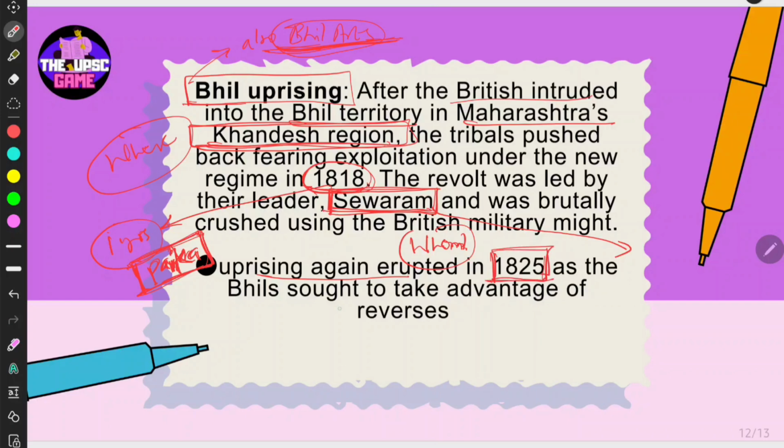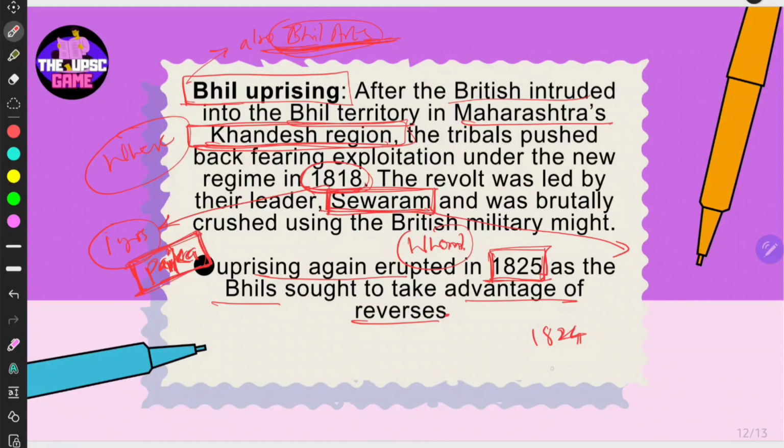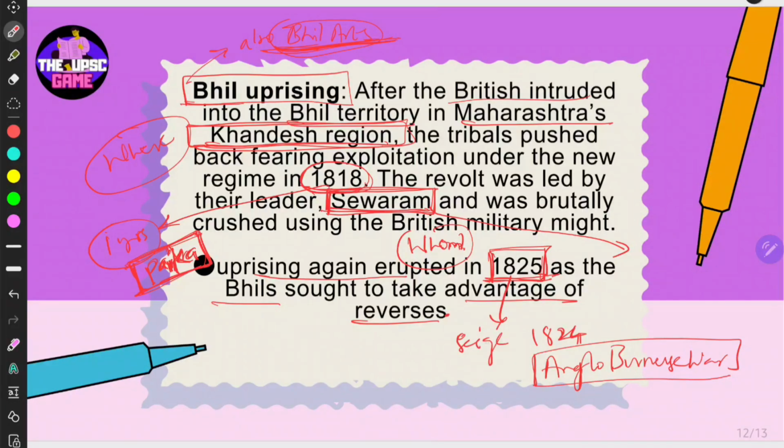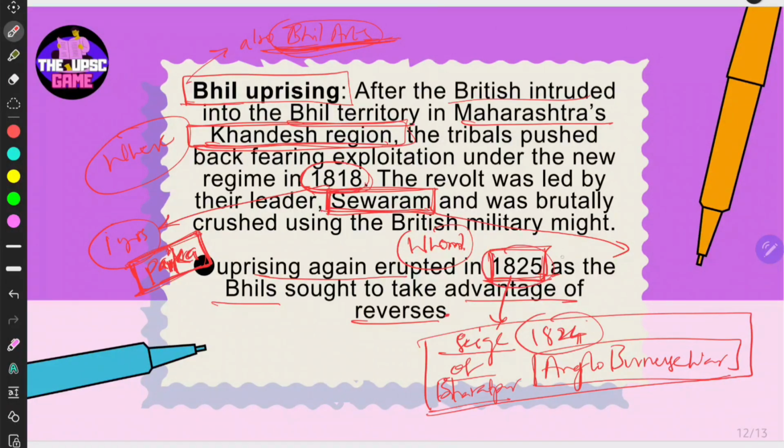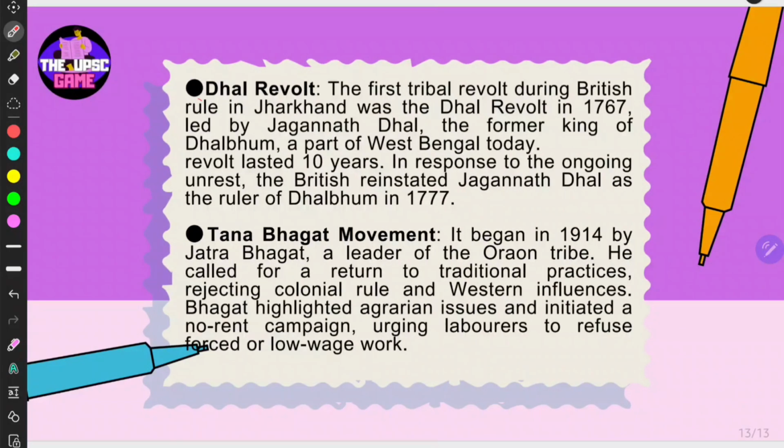You can just leave it, as the Bhils sought to take advantage of the reverses. This is a part of 1824, when the Anglo-Burmese war happened, right? And the siege of Bharatpur was also happening. These are all the facts which I linked to 1824 and 25, right? You have to also link some facts with the years. Then we shall discuss the Dhal revolt and at last the Tana Bhagat movement, right?